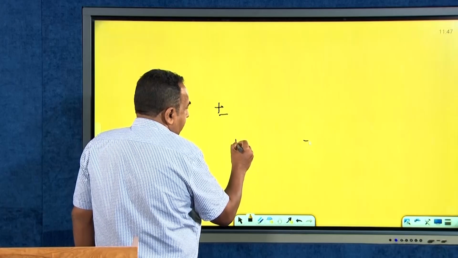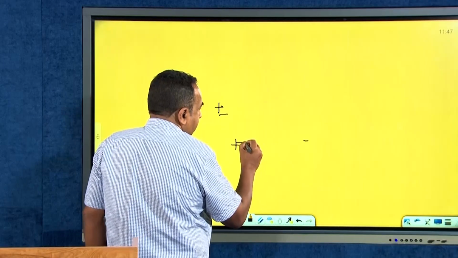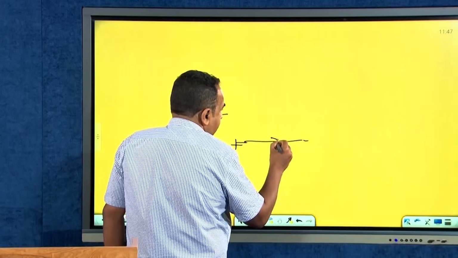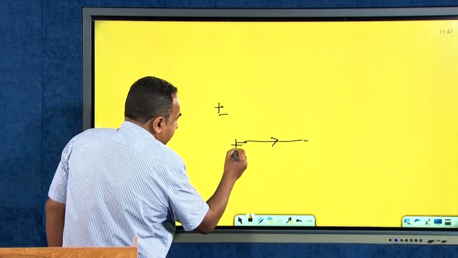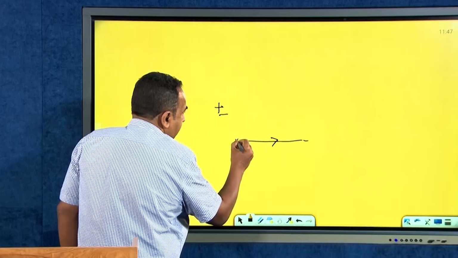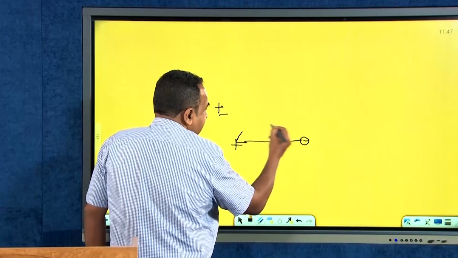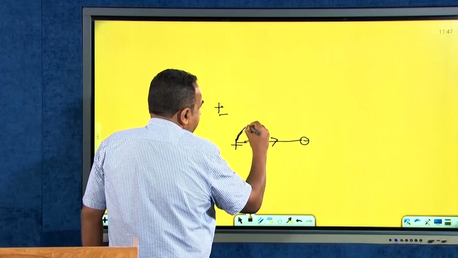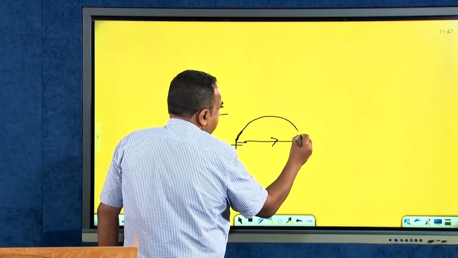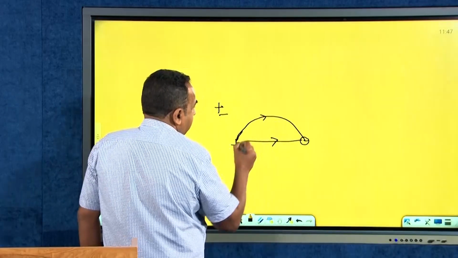The lines will be emerging from the positive charge and moving towards the negative charge. If another line emerges from somewhere like this, then the negative charge will be attracting that line, so it will be curving and ending on it.